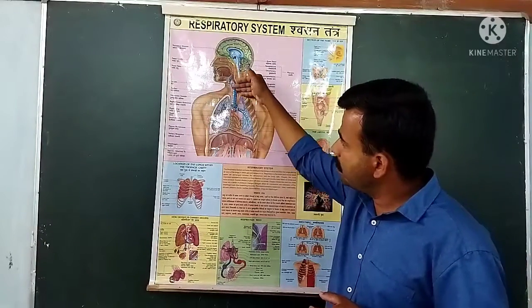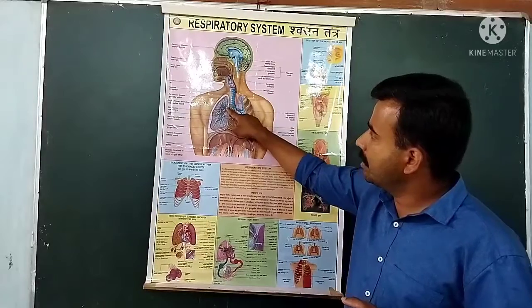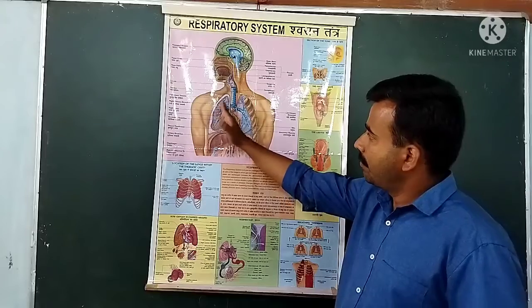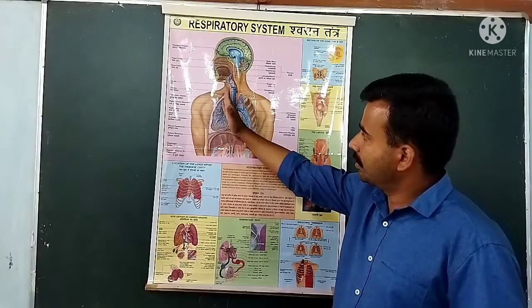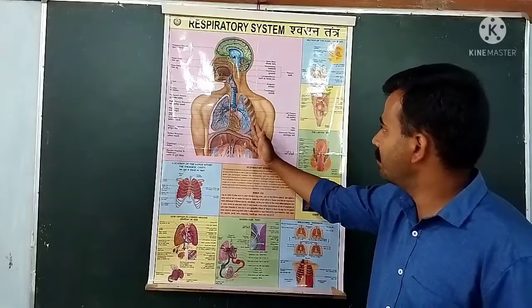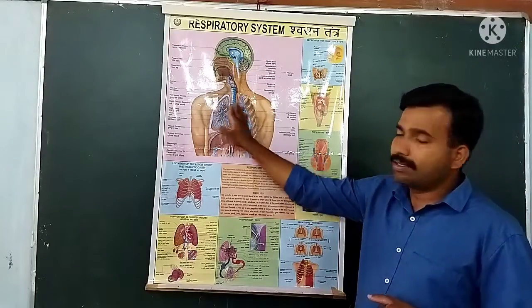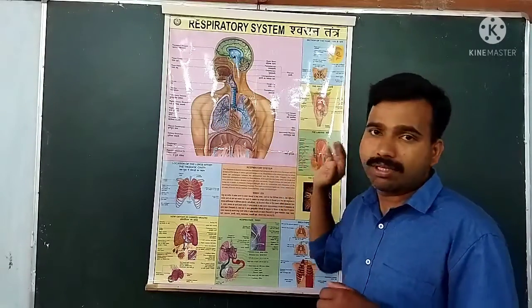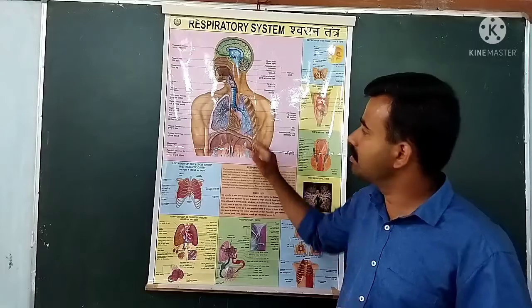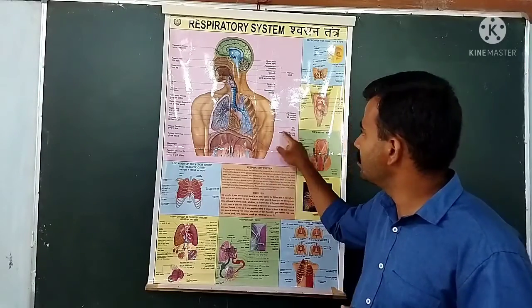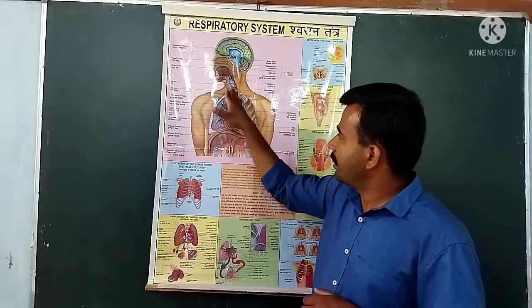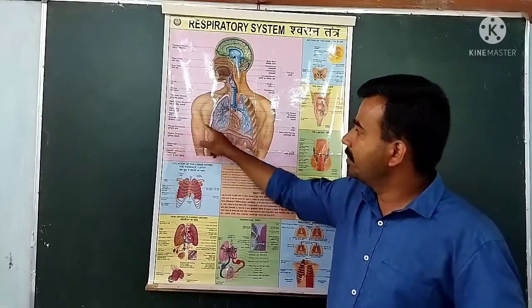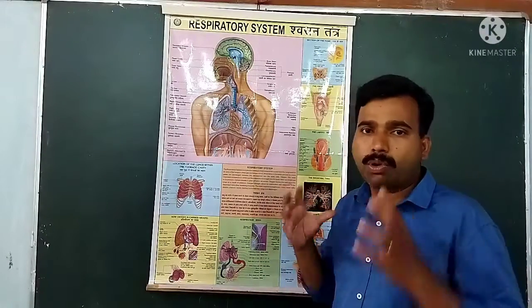As we come down, we can see the trachea now divides into right and left bronchi. A pair of lungs is there, the right one as well as the left one. The lungs are delicate organs, so they are protected by a chest cavity called the rib cage, and within the rib cage there is another protective layer called the pleural membrane. This pleural membrane protects the lungs.